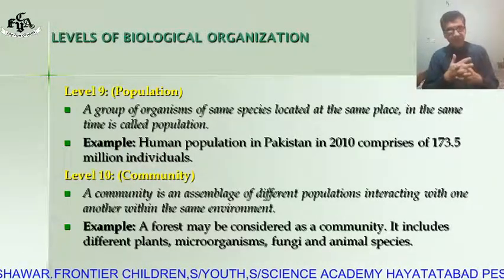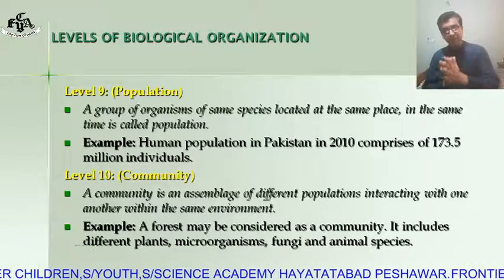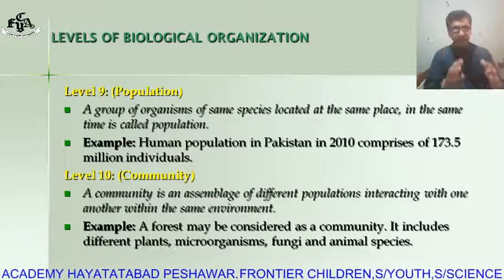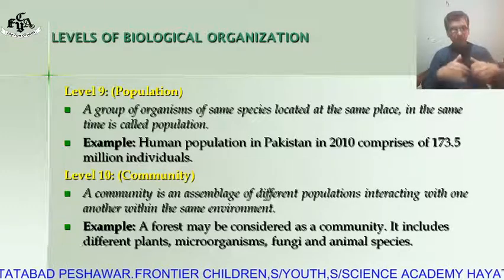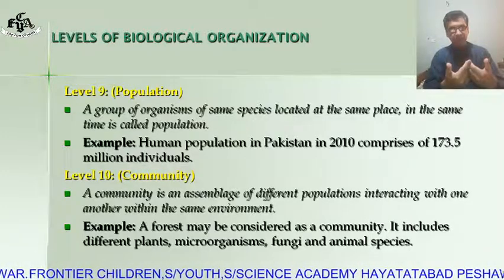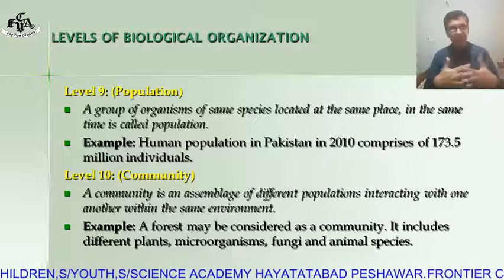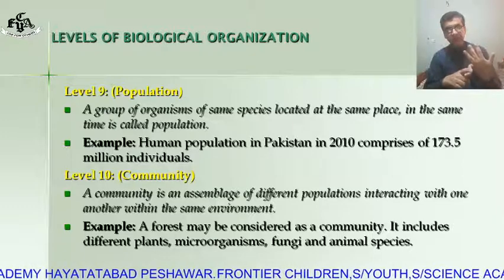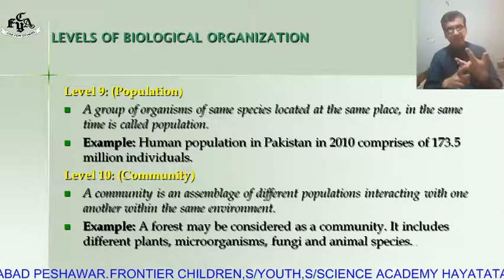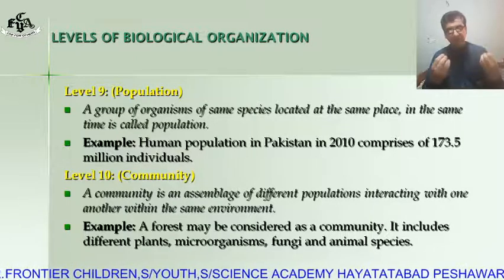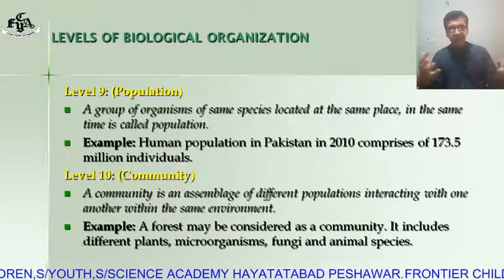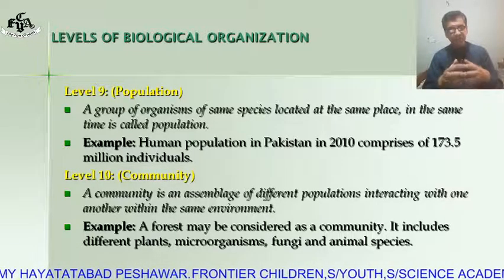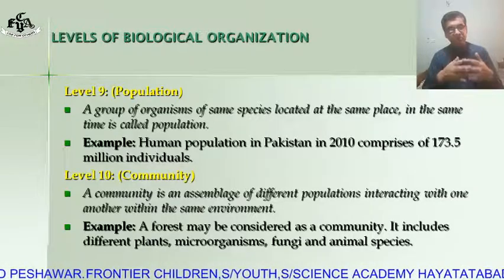A community is an assemblage of different populations interacting with one another within the same environment. In the same environment, more than one kind of population is present, and they interact with each other, then it is called a community. For example, consider a forest community. There may be an elephant, a tiger, some insects, plants, bacteria, and fungi, and these interact with each other. So there are different species, and the species interact with each other. That level is called community.